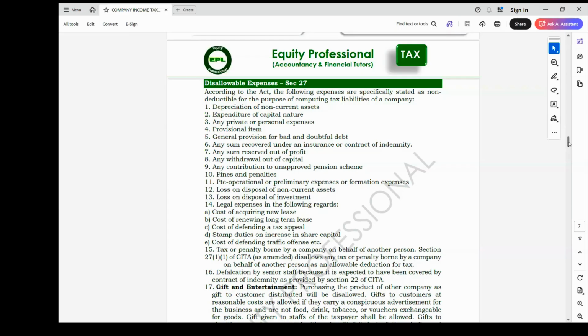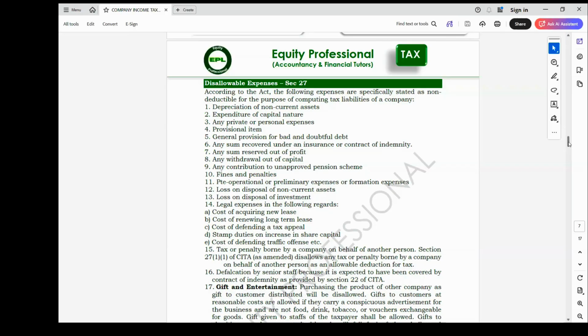Then any contribution towards unapproved pension scheme will be disallowed. Any sum recovered under an insurance or contract of indemnity. The operational or preliminary expenses when you are incorporating a company, all those costs you incur, because those costs will be capitalized.